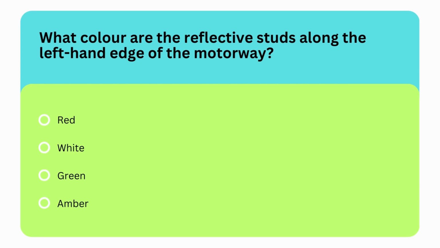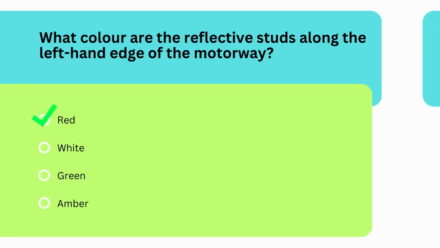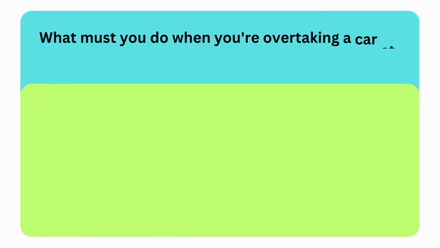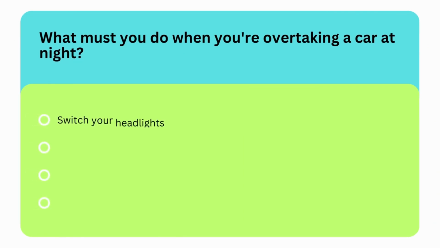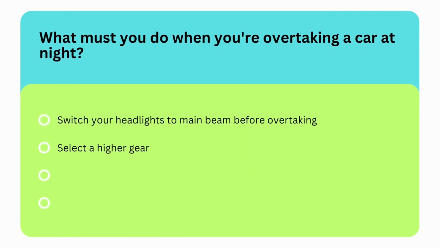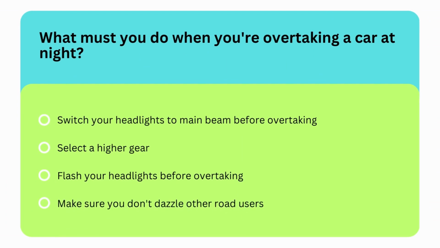So the correct option is first option. They are red colored. Next question is, what must you do when you're overtaking a car at night? Options are switch your headlights to main beam before overtaking, select a higher gear, flash your headlights before overtaking, or make sure you don't dazzle other road users.